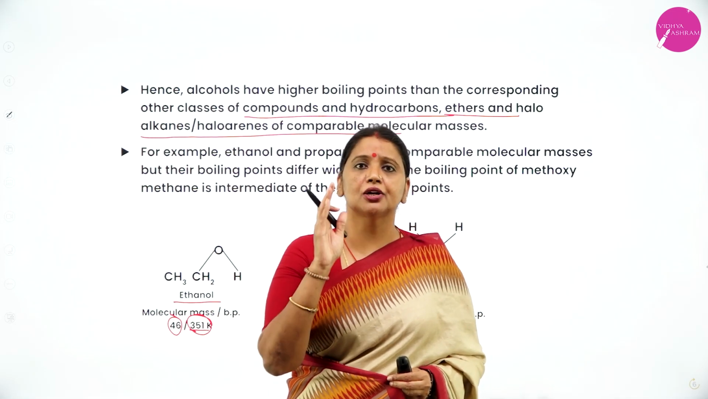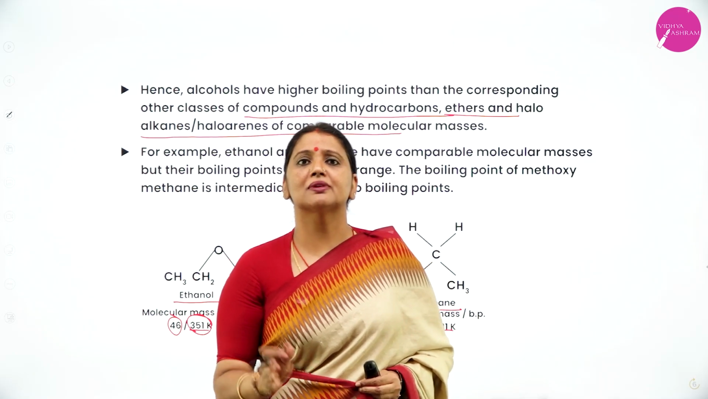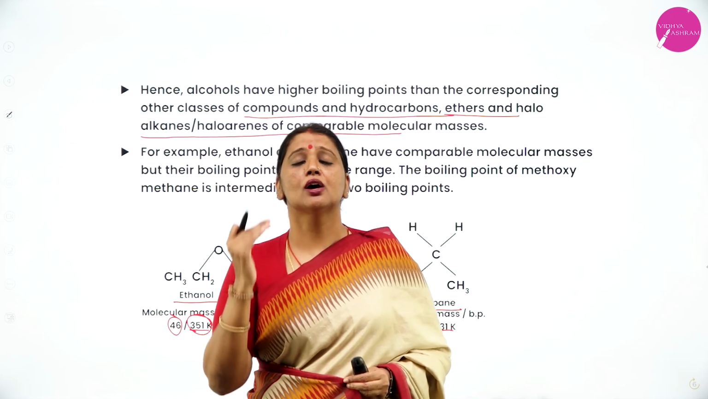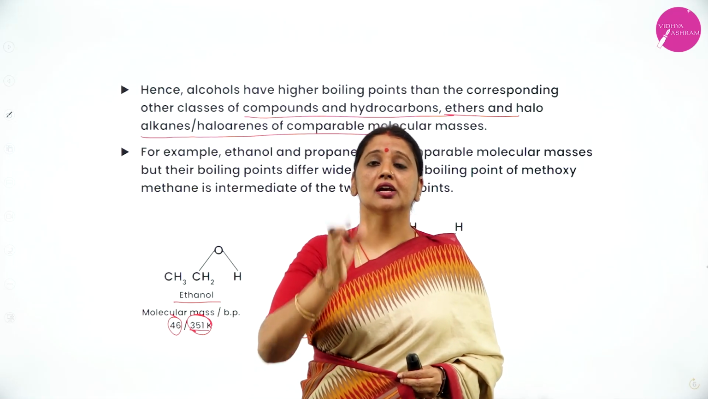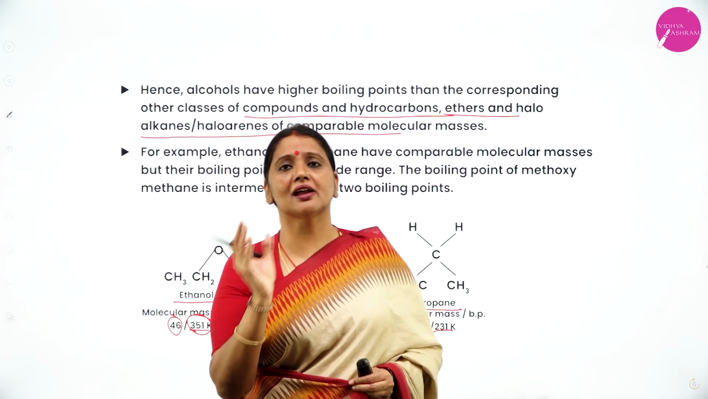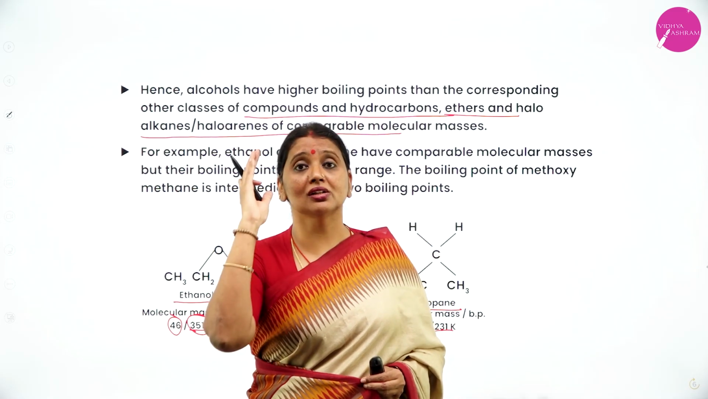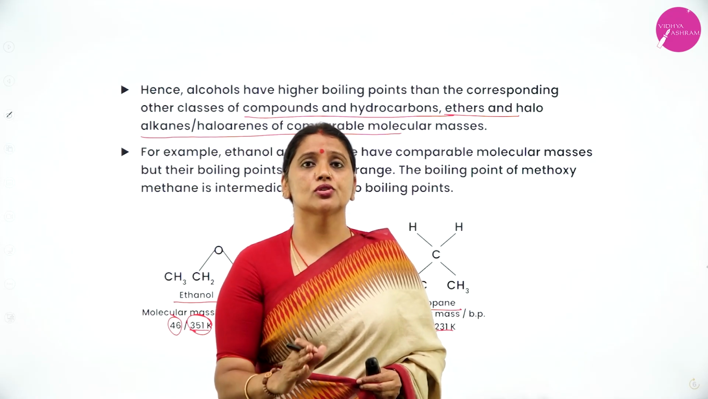As you know, what is hydrogen bonding? Hydrogen bonding means it's a bond formed between hydrogen and more electronegative atoms like oxygen, nitrogen and halogens. In hydrogen bonding, we have intramolecular hydrogen bonding and intermolecular hydrogen bonding. Alcohols have intermolecular hydrogen bonding.